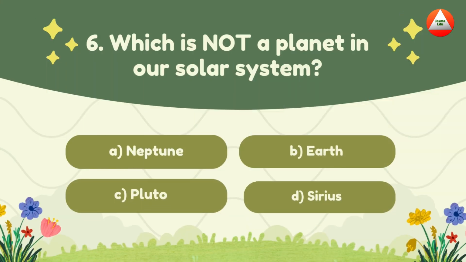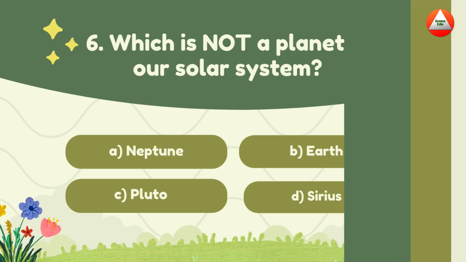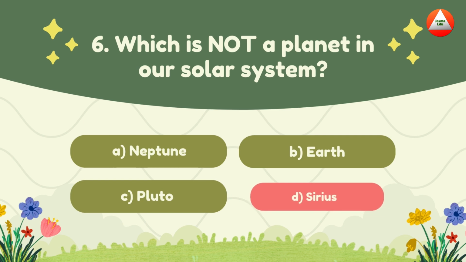Which is not a planet in our solar system? A. Neptune, B. Earth, C. Pluto, D. Sirius. The answer is Sirius. Sirius is a star, not in our planet gang.